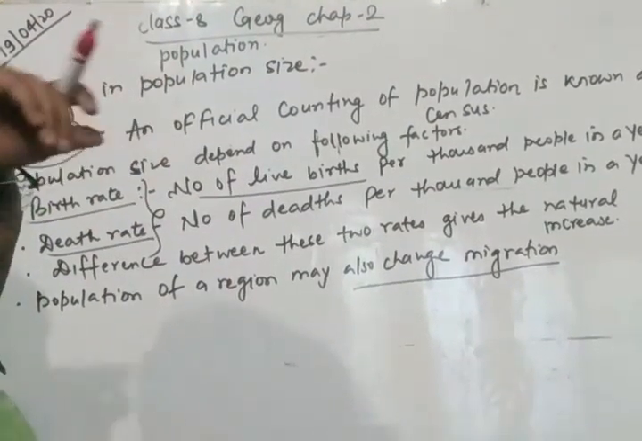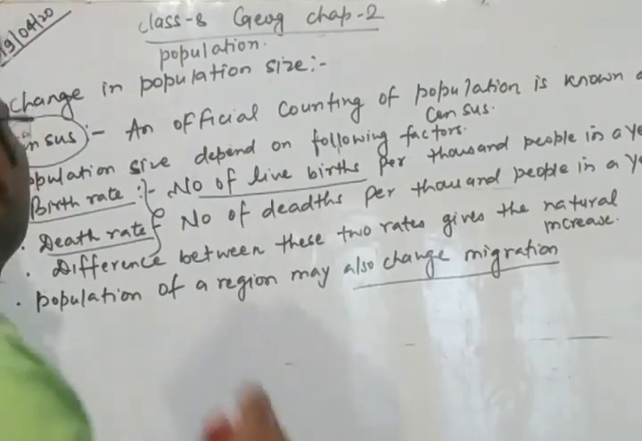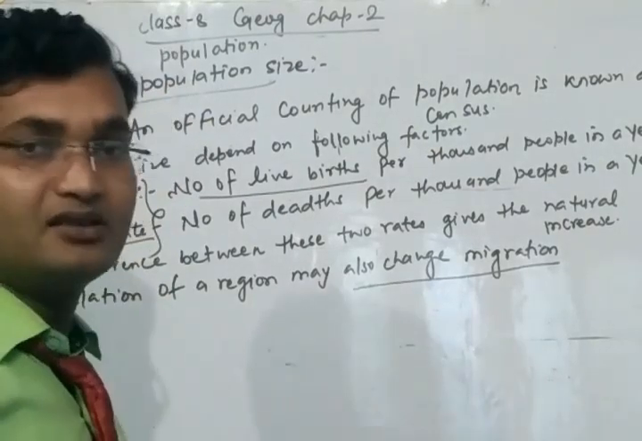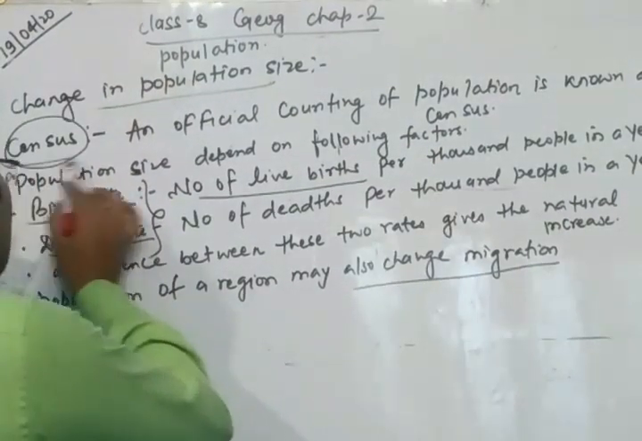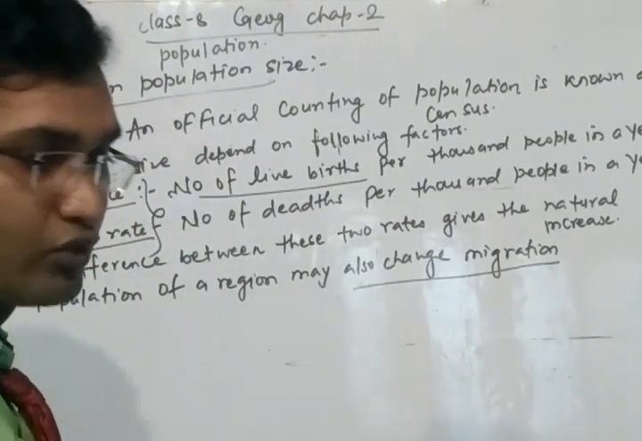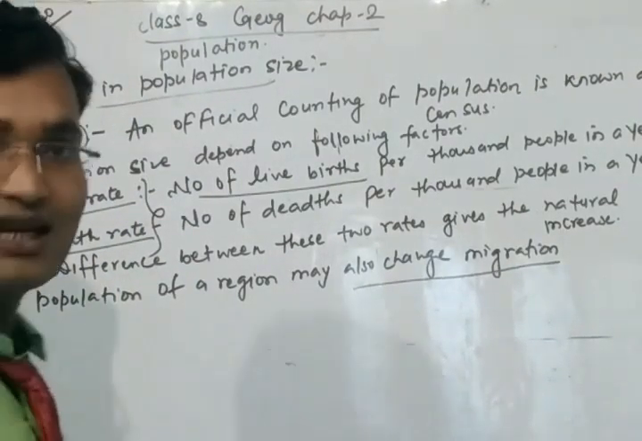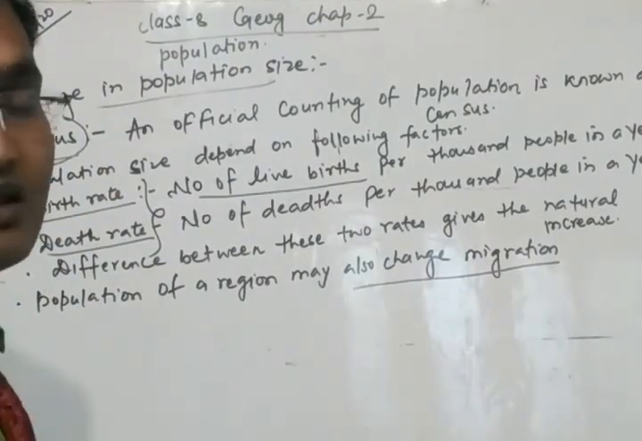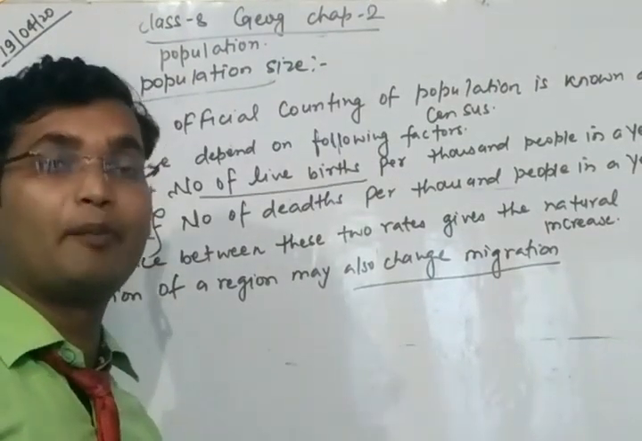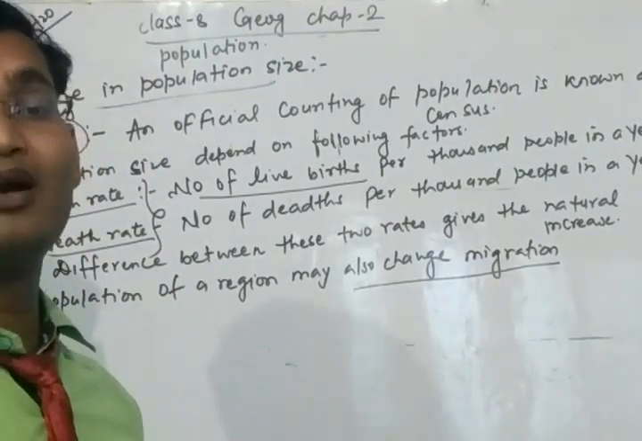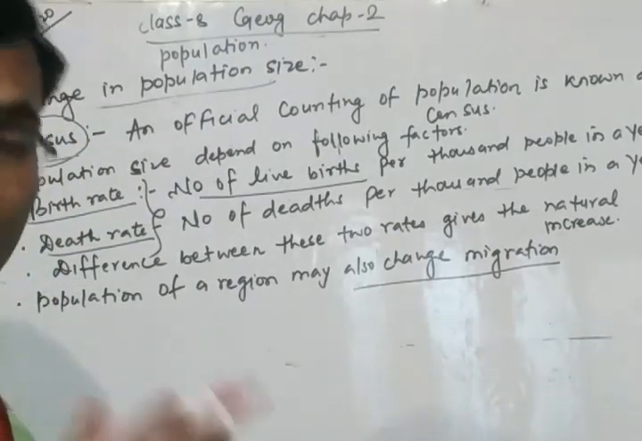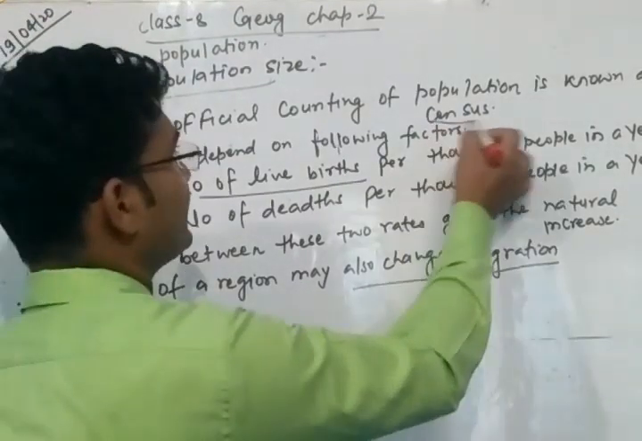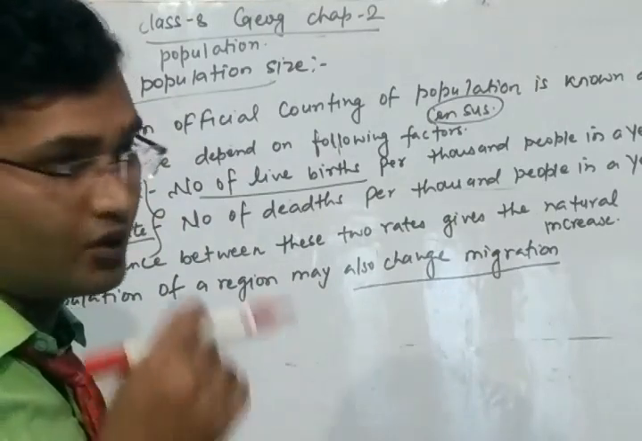Next topic is change in population. Changing population means what are the factors which change the population? What are the reasons? We will discuss. There is a new word, that is census. What is census? Means an official counting of the population of a country, of a state, or of a village in a year. Means what number of people is present in the country. If it is counted by the official, then it is known as census. Census is a board. You can say census board.